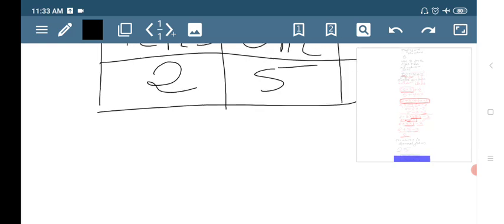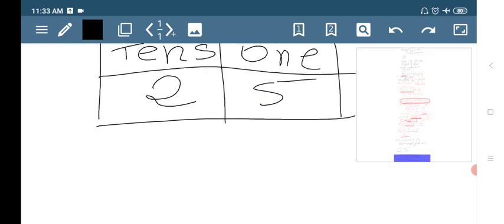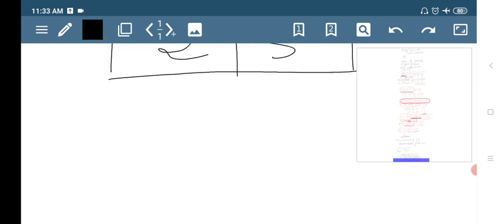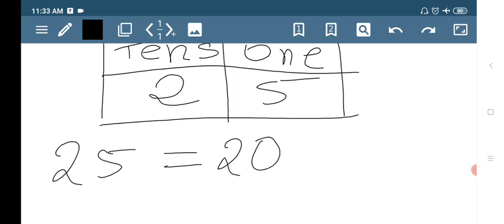So the general form of this number is tens place, 2 tens are, so 25, this can be written as 20 plus 5, isn't it? 25, that is 20 plus 5, that is 25.